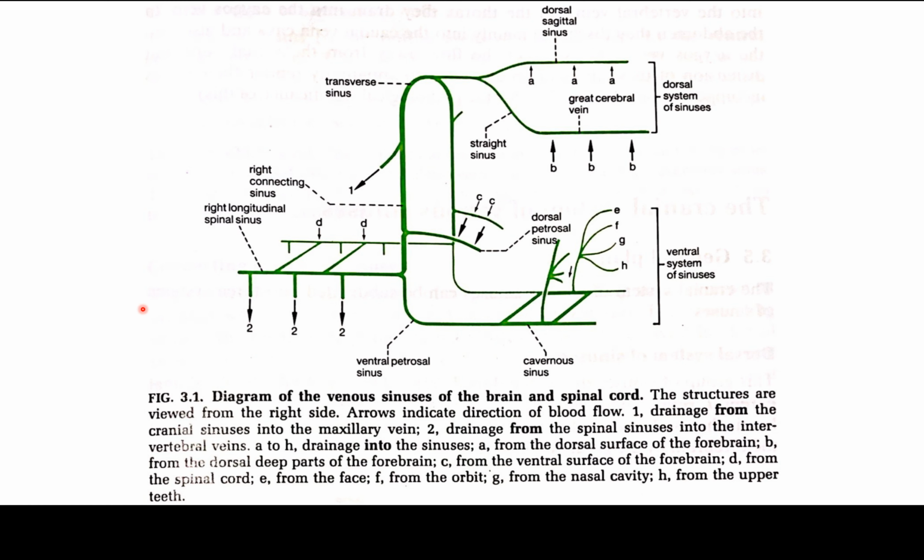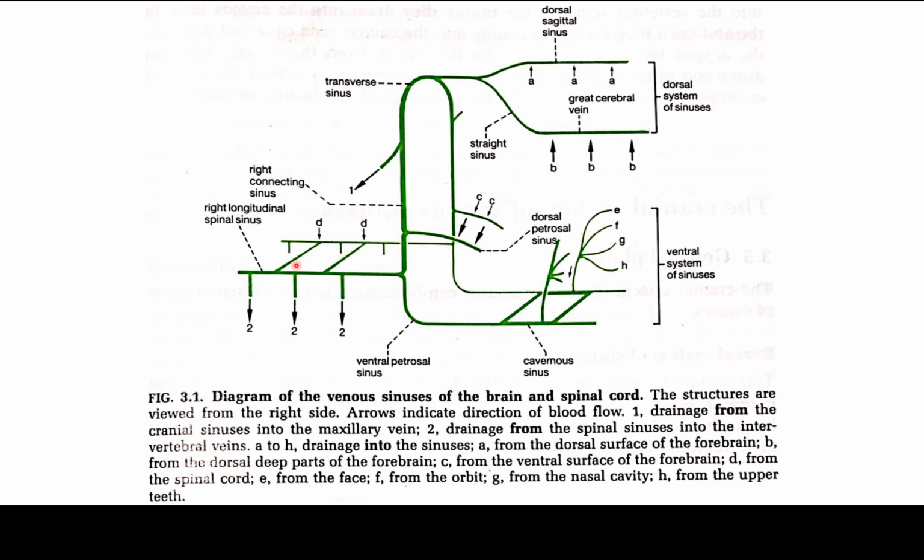or even absent altogether. Transverse connections from the left to the right side of the system of sinuses are common. They include the midline cavernous sinus, the transverse sinus, and the anastomosis of the spinal system across the midline. All of the venous sinuses are outside the dura mater. In the head they are sandwiched between the dura mater and the periosteum. In the vertebral canal they are in the epidural space.